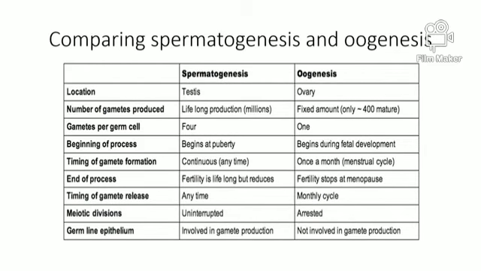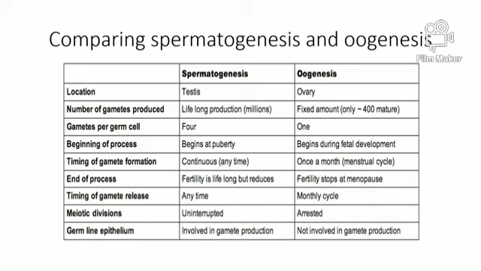Spermatogenesis begins at puberty. Oogenesis begins during fetal development. Spermatogenesis forms gametes, or sperm cells, continuously at any time. Oogenesis forms gametes, or egg cells, only once a month, during the menstrual cycle. Fertility in spermatogenesis is lifelong but is reduced. Fertility in oogenesis stops at menopause.